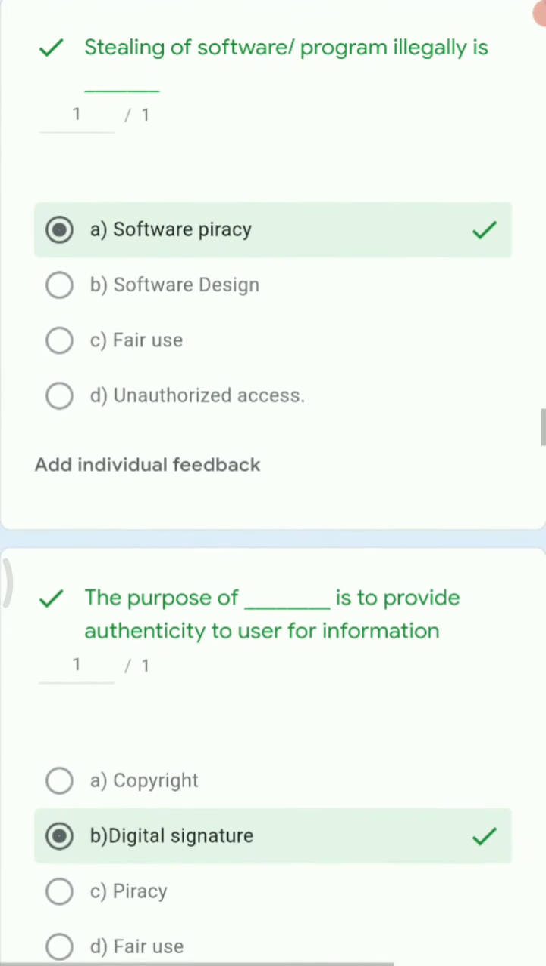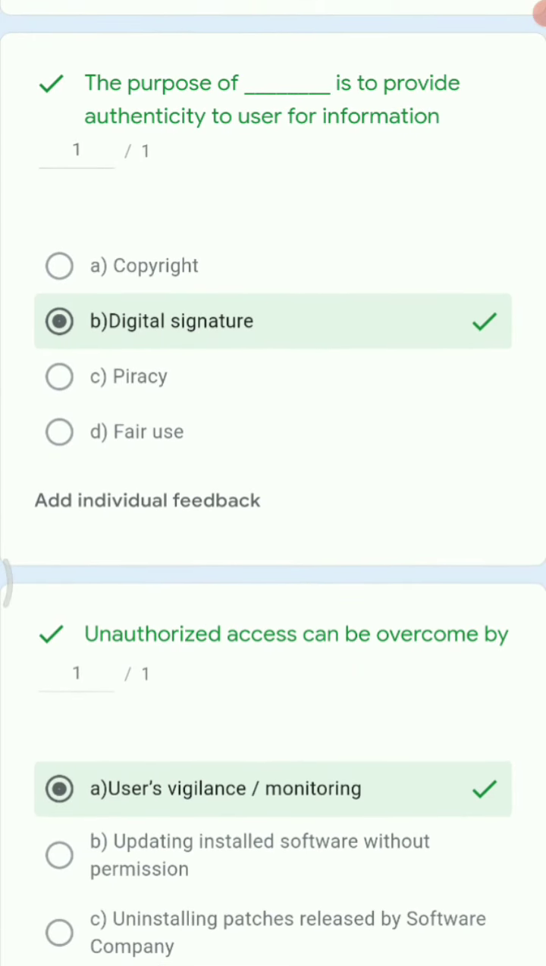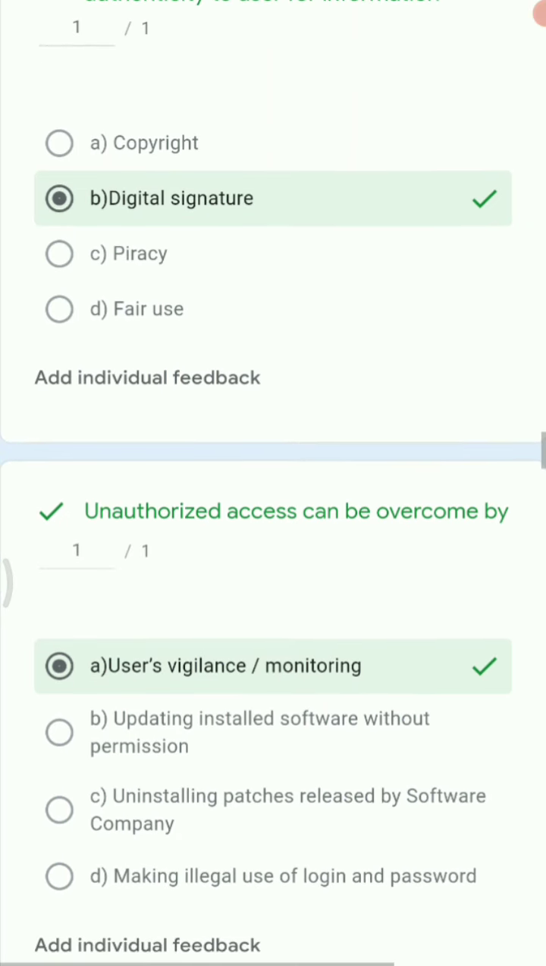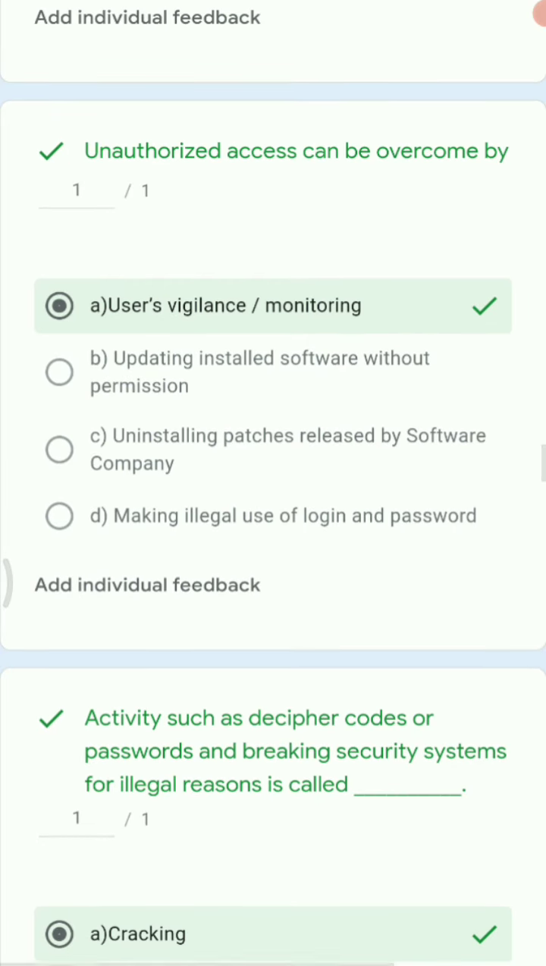Next, stealing of software program illegally is dash. So we have four options. The right answer here is software piracy. Next, the purpose of dash is to provide authenticity to the user for information. So the right answer is digital signature, which checks whether the user is authentic or not. Next, unauthorized access can be overcome by dash. So the right answer is users' vigilance and monitoring.